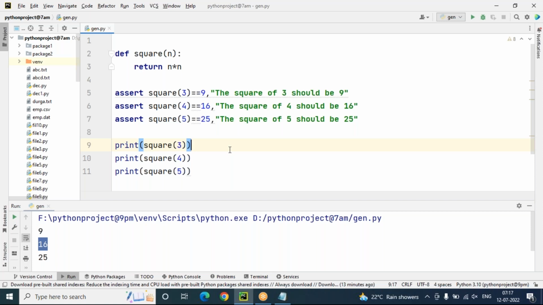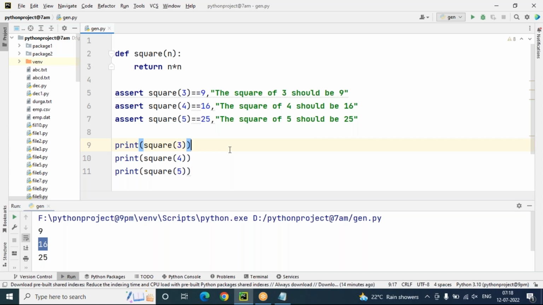Compared to print function, what is the advantage of assert statements? When we use print functions, however many extra print functions you have added to your program, after completing fixing and identifying the bug, you must remove those print statements. If not removed, those print statements will also show output in the output window. That disturbs the console window, so the end user will get different messages along with the information. That is not a good looking output. So you must avoid print functions while debugging. Better to use assert statements.